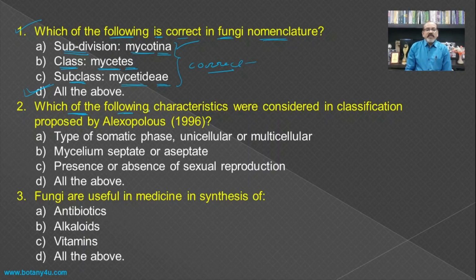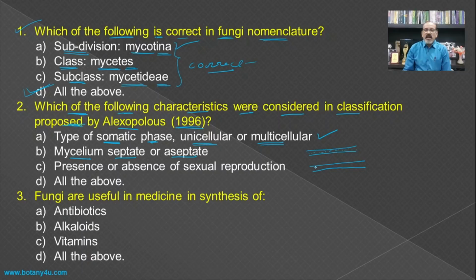Then which of the following characteristics were considered in the classification proposed by Alexopoulos in 1996? Type of somatic phase, that is unicellular or multicellular. This is correct, Alexopoulos has considered this character. Then mycelium septate or aseptate. If the mycelium has many nuclei without any separation wall between them, this is the aseptate condition.